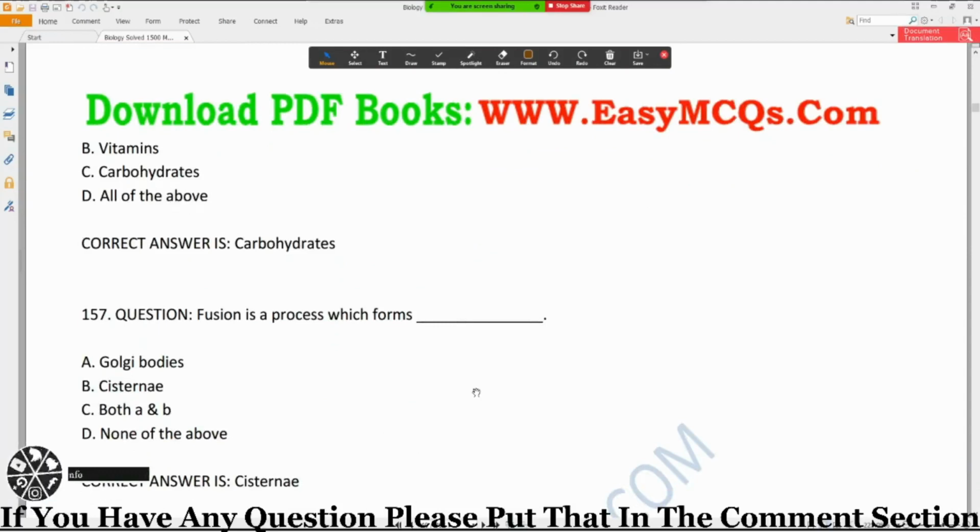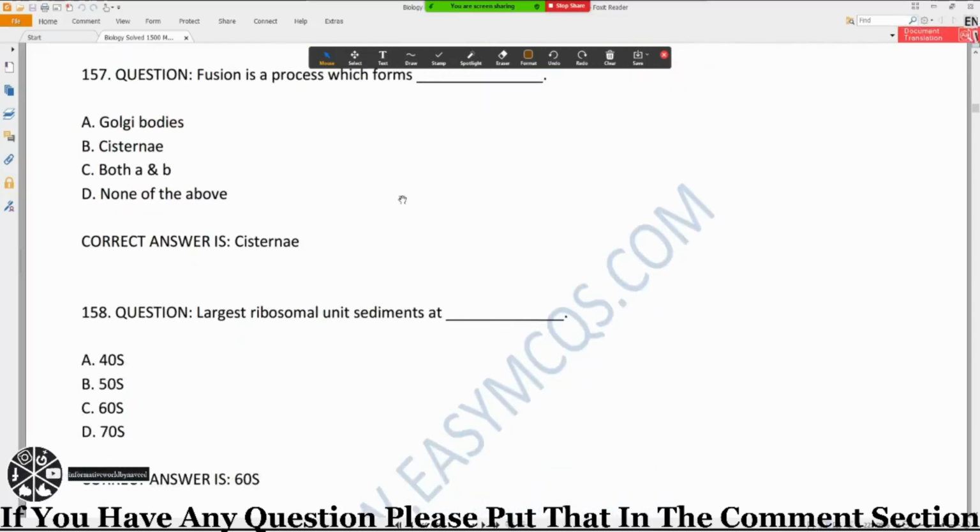Question number 157. Fusion is a process which forms dash. Option A, Golgi bodies. Option B, cisternae. Option C, both A and B. And option D, none of the above. Okay, in Golgi bodies, the cisternae are present. How are they formed? Cisternae are formed by the process of fusion. When two bodies combine, they fuse into each other. So this process is called fusion. Option B is the correct option.